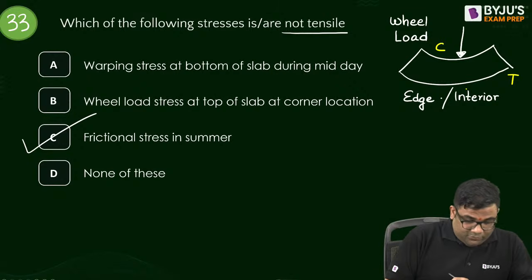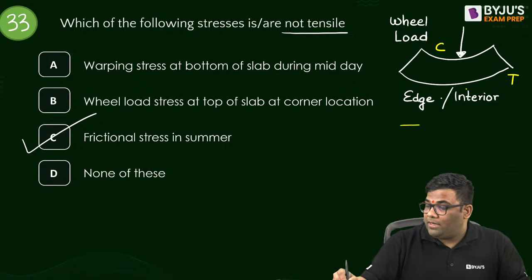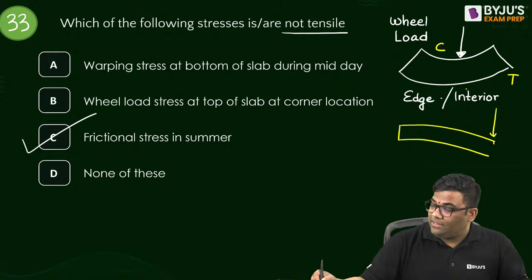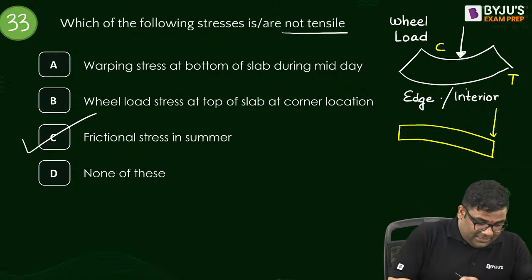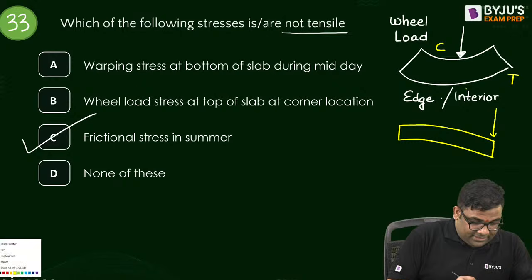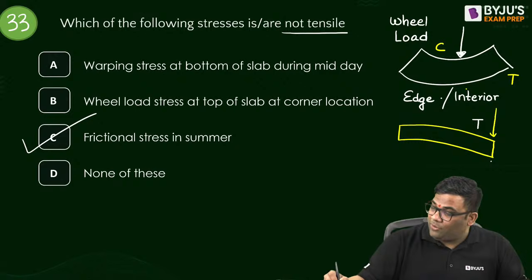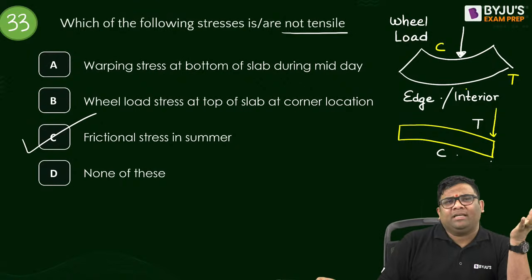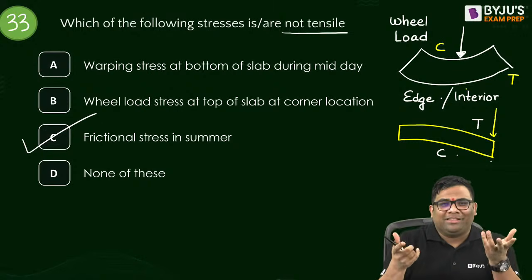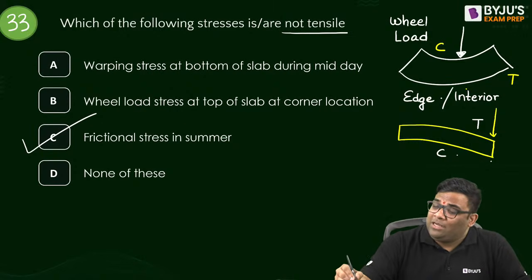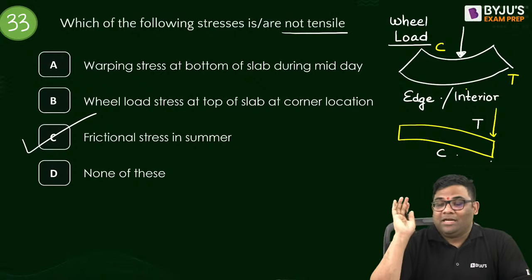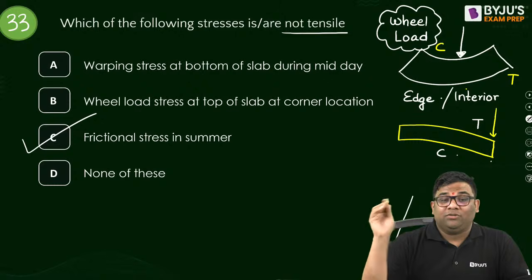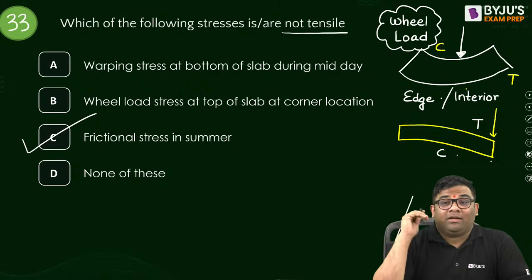Now when it comes to your corner, if corner load is acting, then at the top it is tension, and at the bottom it is compression. Now you will say, sir, in warping you were telling that it will look like this, but it will not look like this. But why here? Because wheel load stresses are instantaneous. They act as soon as the wheel load acts, whereas warping stresses are gradual.